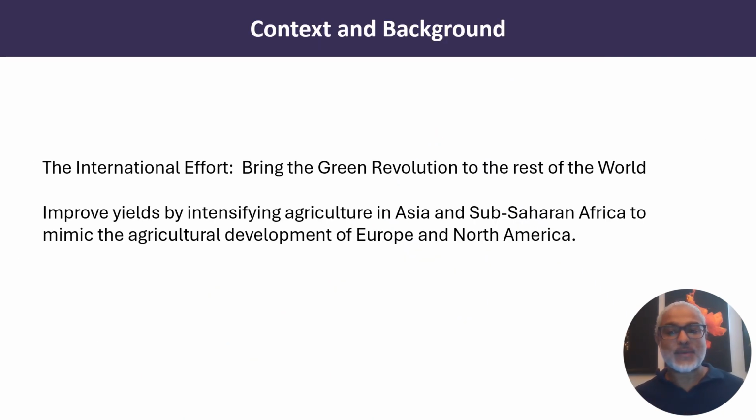This data sets the foundation for the international effort. Bring the green revolution to the rest of the world. Improve yields by intensifying agriculture in Asia and sub-Saharan Africa to mimic the agricultural development of Europe and North America. But this is fundamentally flawed.